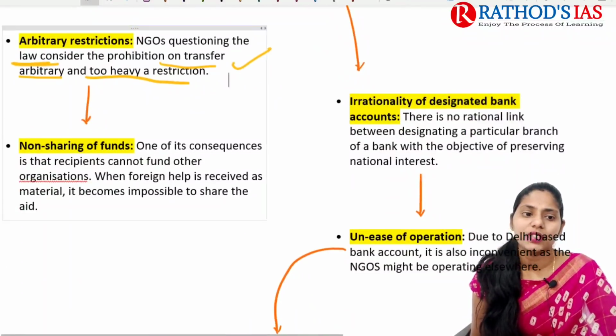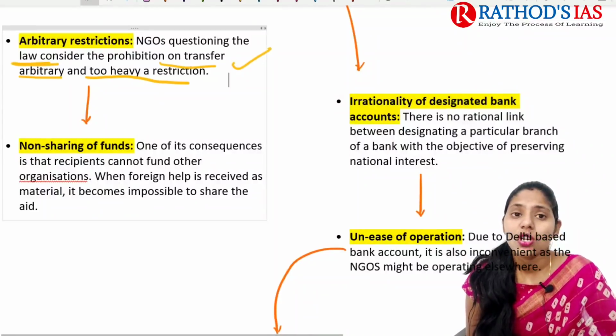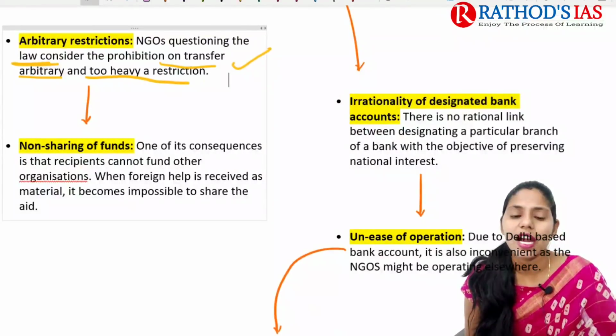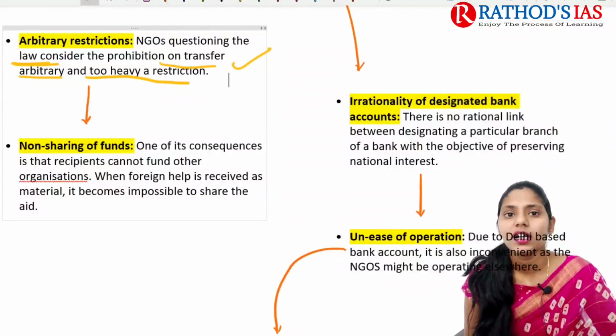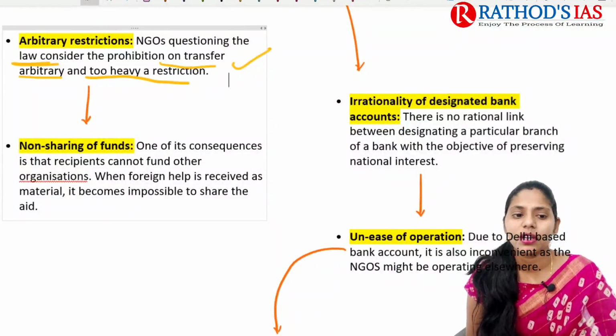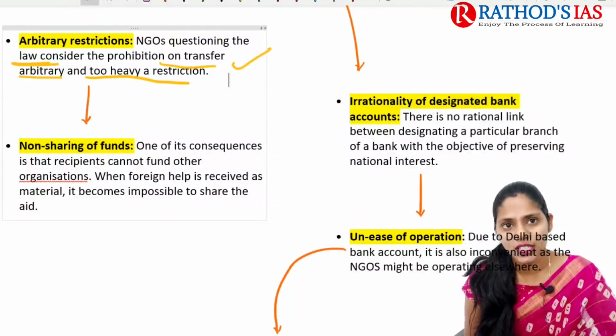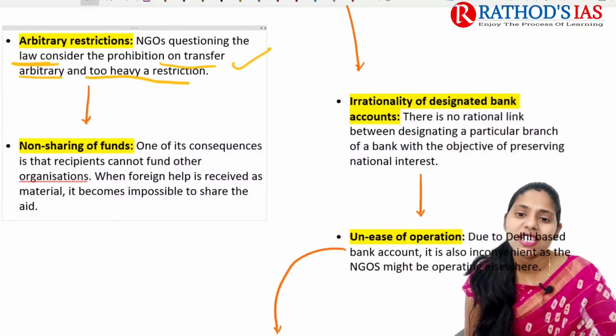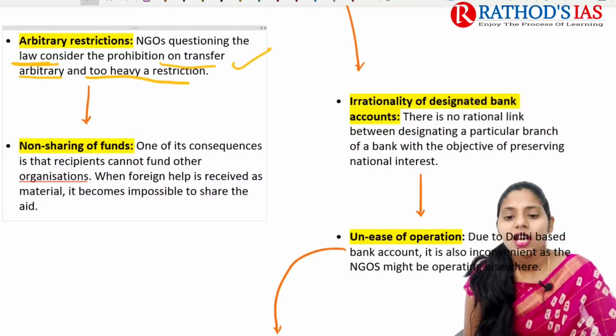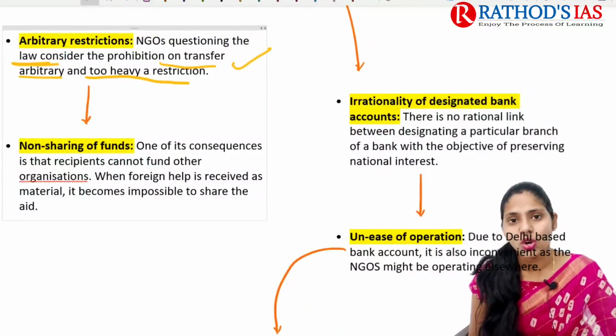And next one is non-sharing of funds. One consequence is that recipients cannot fund other organizations not registered under this Act, because it becomes impossible to share this aid. Next is irrationality of designated bank accounts. There is no rational link between designating a particular branch of a bank and the objective of preserving national interest.